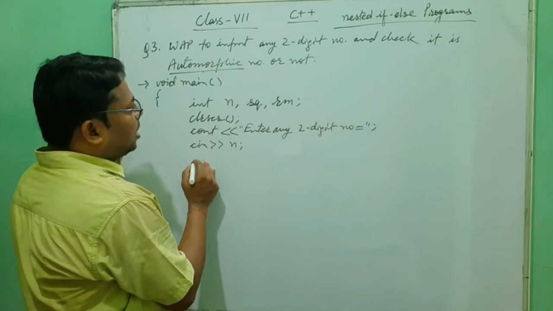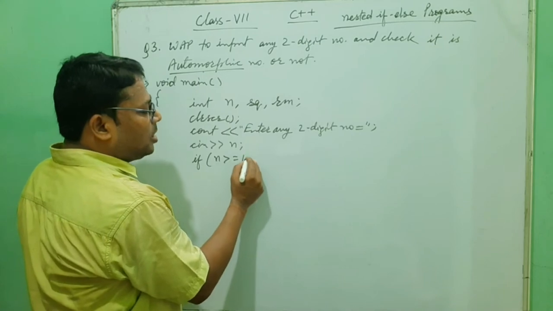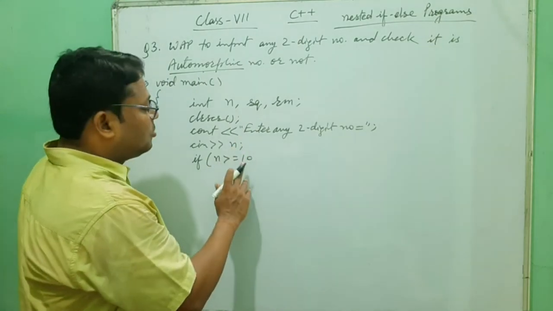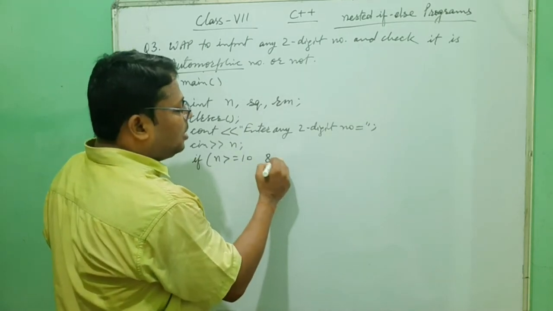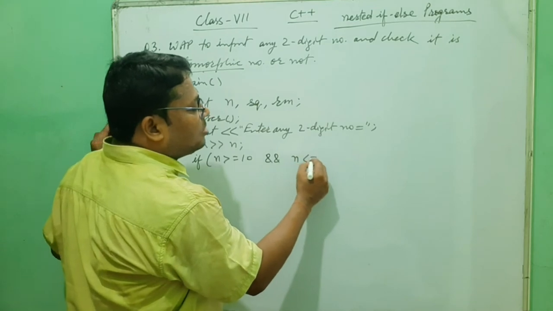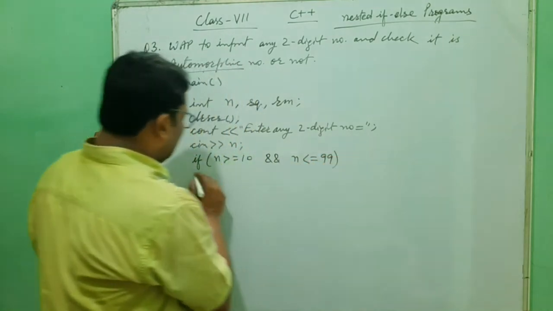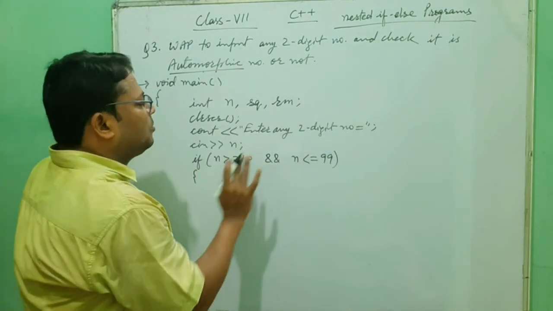After this we have to check the validity of the number: n greater than or equal to 10 for a 2-digit number, and n less than or equal to the largest 2-digit value, that is 99. Now it's clear that the number is 2-digit.